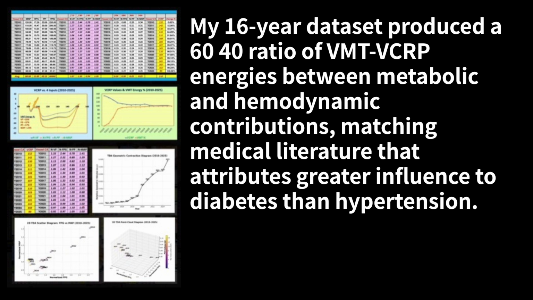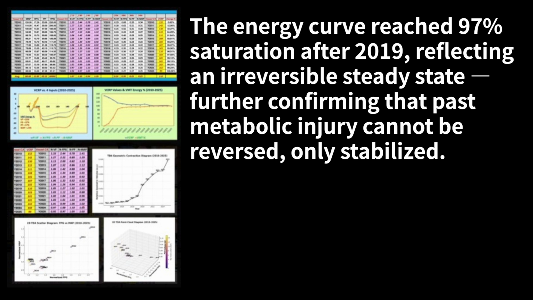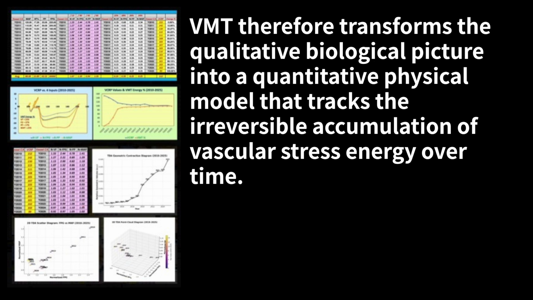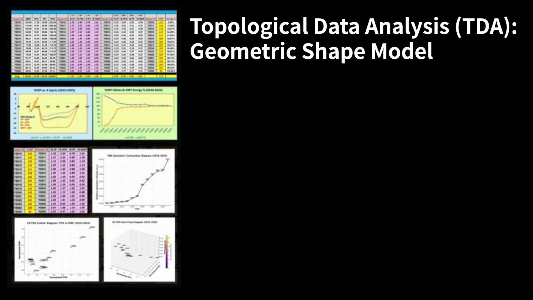My 16-year dataset produced a 60-40 ratio of VMT VCRP energies between metabolic and hemodynamic contributions, matching medical literature that attributes greater influence to diabetes than hypertension. The energy curve reached 97% saturation after 2019, reflecting an irreversible steady state, further confirming that past metabolic injury cannot be reversed, only stabilized. VMT therefore transforms the qualitative biological picture into a quantitative physical model that tracks the irreversible accumulation of vascular stress energy over time.